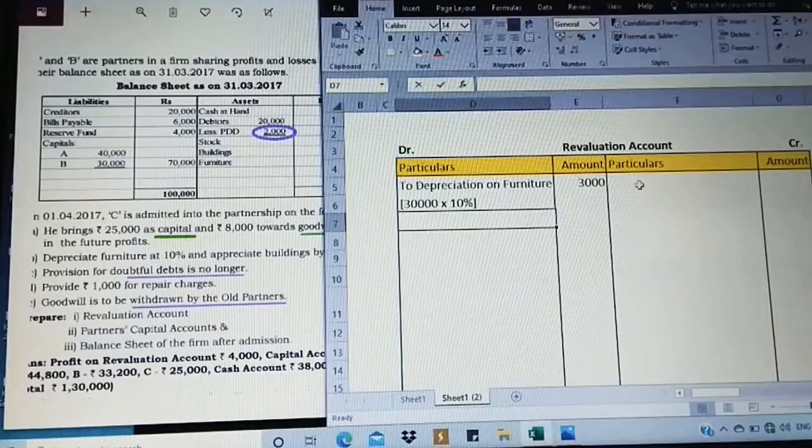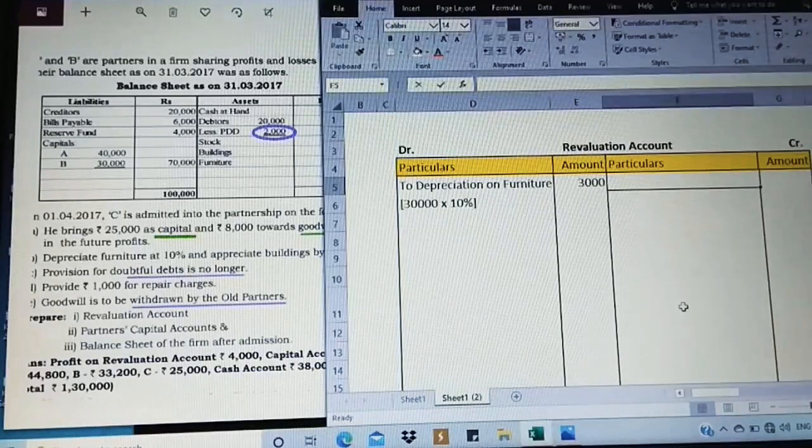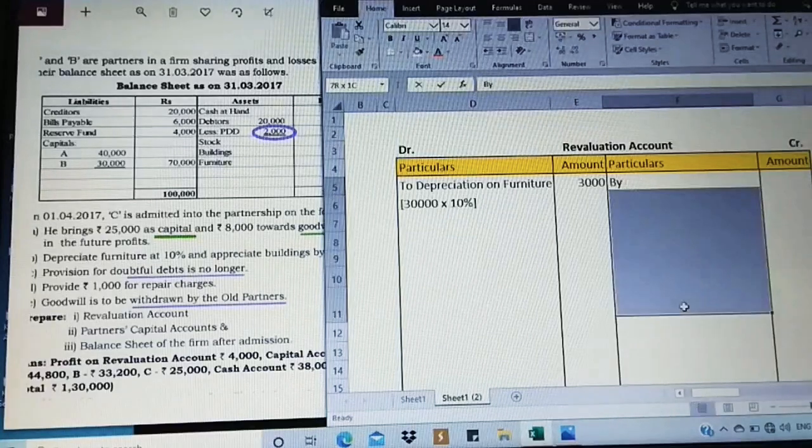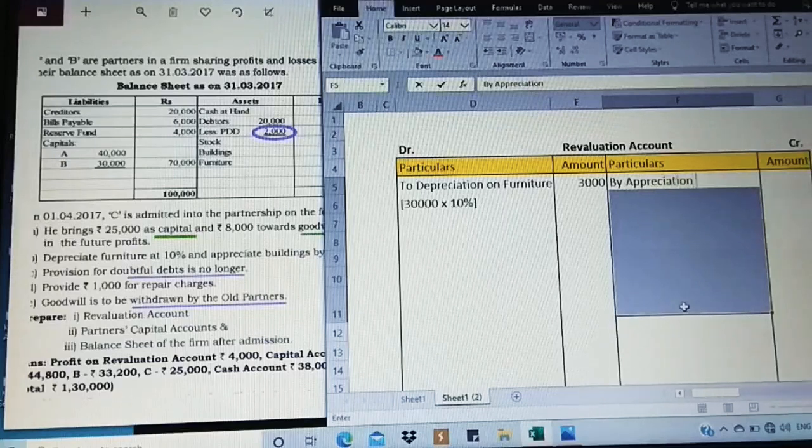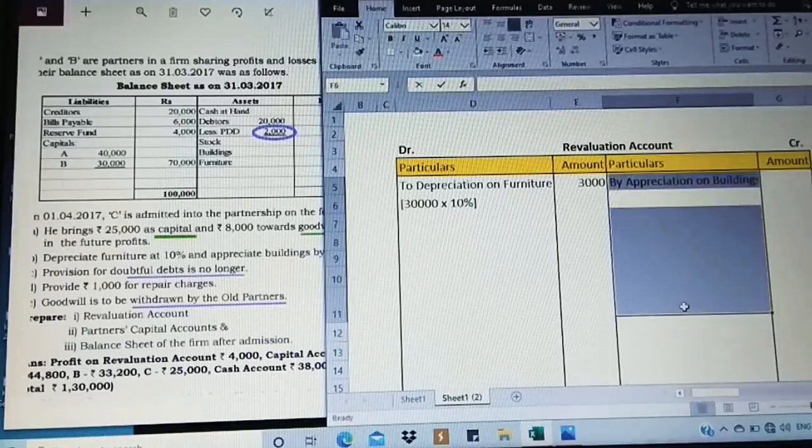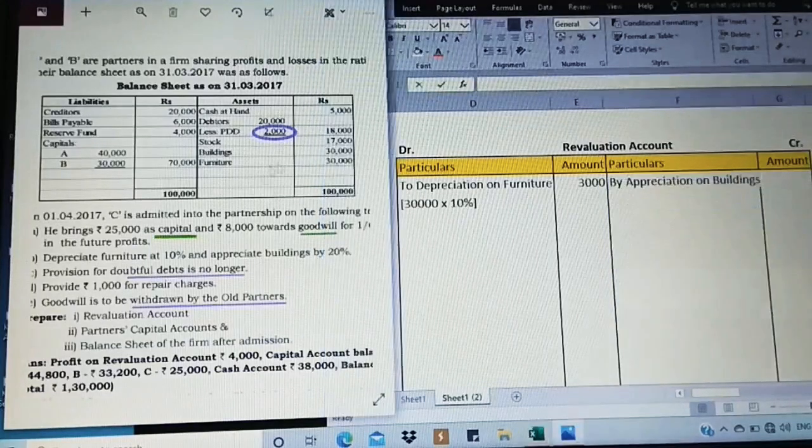Next, going for the next adjustment, appreciate buildings. Appreciation in the sense it's an increase. So it's going to be a benefit for us. So we are going to take it on the credit side: appreciation on buildings. I'm going to take up what is the value given in the question now.